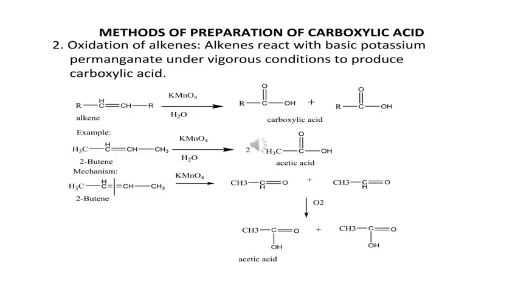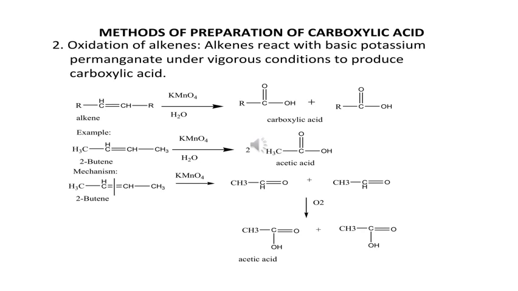Oxidation of alkenes. Alkenes react with basic potassium permanganate under vigorous conditions to produce carboxylic acid. Alkene in presence of KMnO4 and water gives 2 molecules of carboxylic acid. Here is the example of 2-butene. 2-butene undergoes oxidation with the same potassium permanganate and water to give 2 molecules of acetic acid.